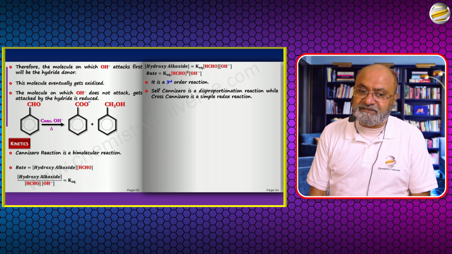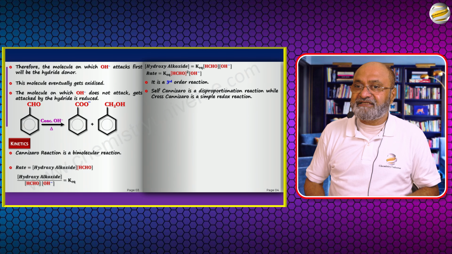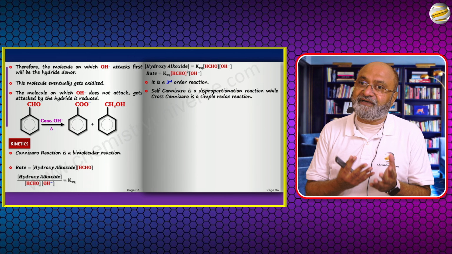So the best way to answer this question is that if you find that there is a big difference in the steric hindrance between the two aldehydes, then the one that is less hindered is the one that hydroxide ion will attack in the first step.